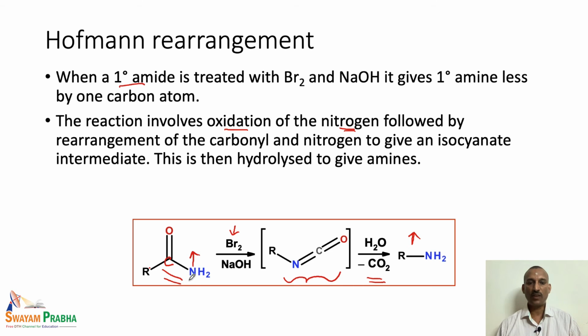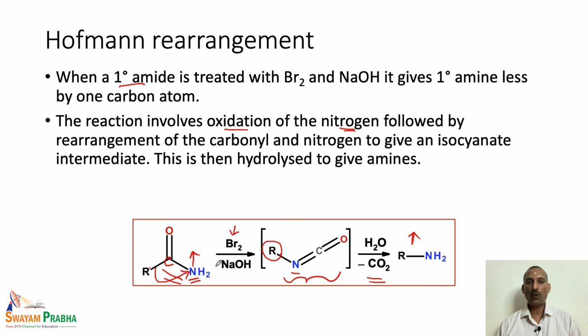So, the nitrogen is attached to the carbonyl carbon, but in the intermediate, the alkyl group is actually attached to the nitrogen. That means there is a shift of this alkyl group to this particular nitrogen atom. That is why we call this a rearrangement reaction.